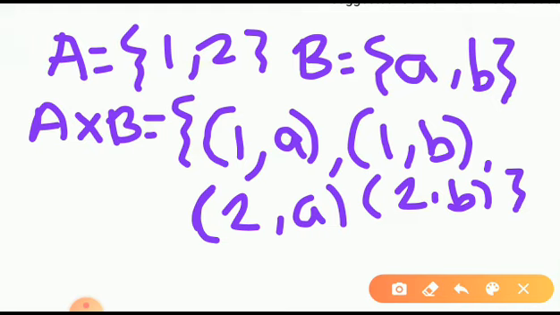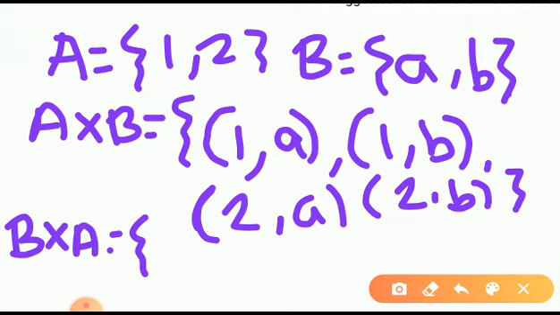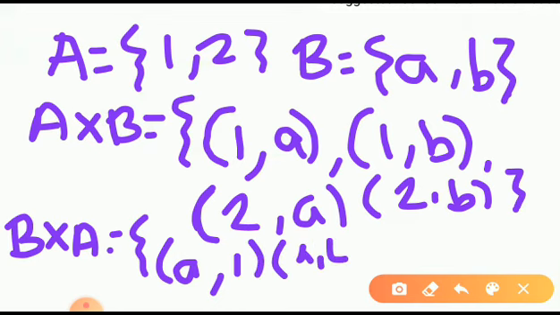Now if I write here B cross A, B cross A means what? That means my first element should be the element of B and the second element should be the element of A. So I will get, first, A comma 1, then A comma 2.